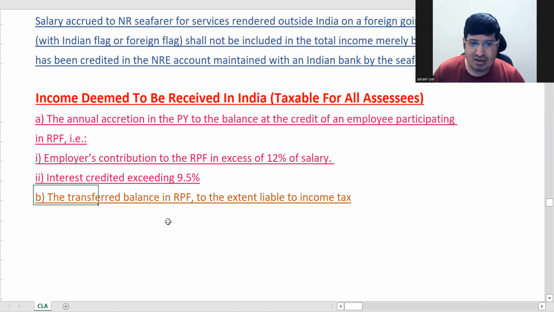Then of course this is the transferred balance of RPF. Again, we will take the concept of RPF later, as we are taking up residential status right now. Just remember, the taxable portion of any kind of PF is deemed to be received in India. In one sentence, you can write the entire paragraph.